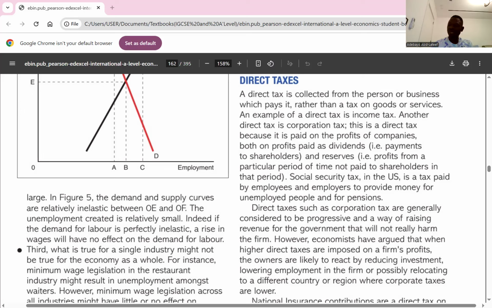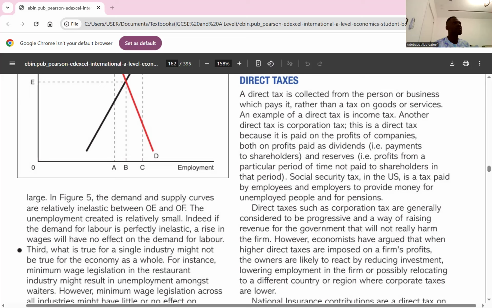Direct taxes such as income tax and corporate tax are a form of government intervention in the labor market that influences labor supply and demand by changing disposable income and investment incentives. With direct taxes, two things will happen because direct taxes are charged on income and profit. Income affects disposable income, and profit affects the corporation tax.